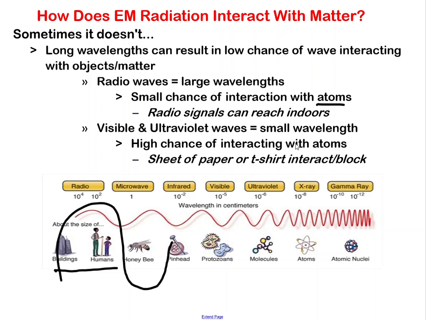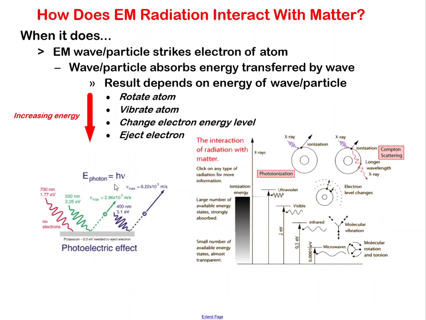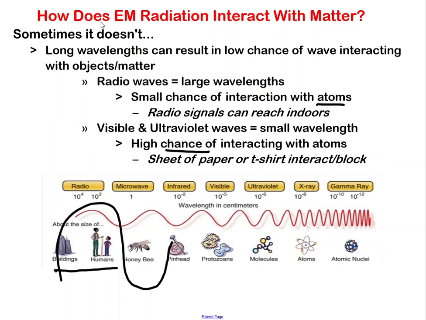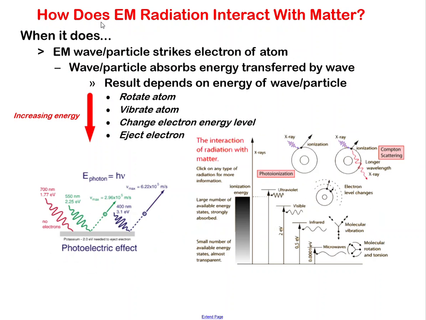Visible light and ultraviolet waves have small wavelengths, which gives them a greater chance of interacting with atoms, and that's why a single sheet of paper or a t-shirt can block light, but yet radio waves can move in and around houses. They just flat out have longer wavelengths. So the question, how does EM radiation interact with matter? Well, sometimes it doesn't. Long wavelengths have a smaller chance of interacting with matter. Sometimes it does though. So smaller wavelengths will actually strike an electron of an atom. And so when we get down into these small wavelengths like ultraviolet, X-ray, and gamma rays, they're small and they have a good chance of interacting with atoms.